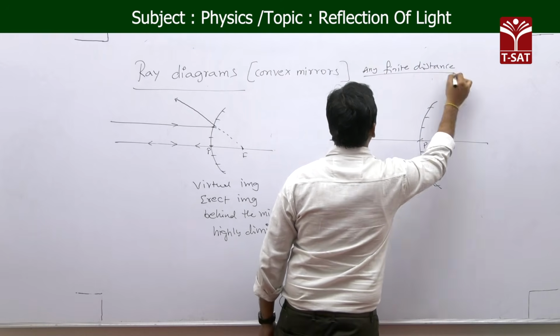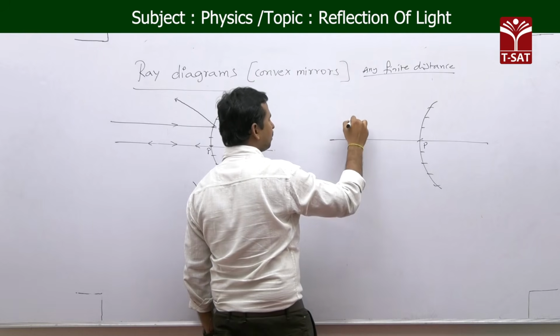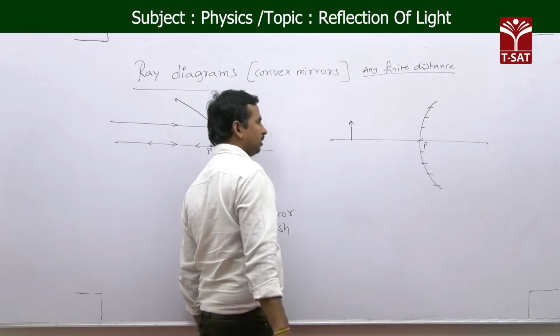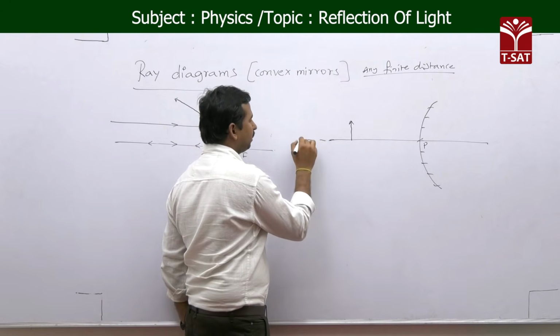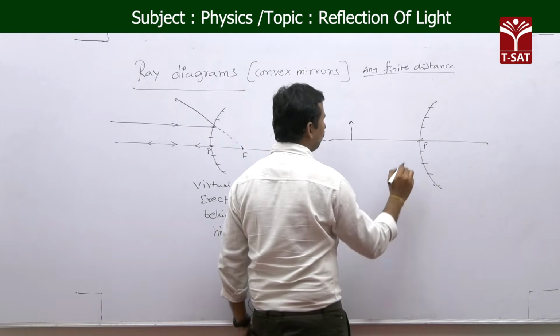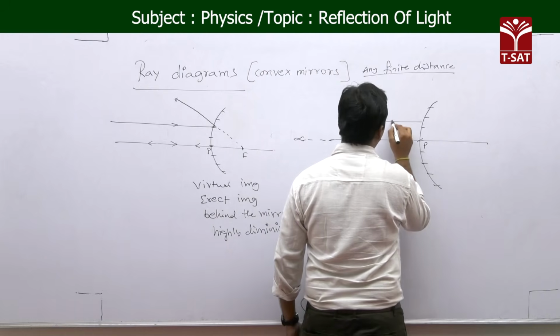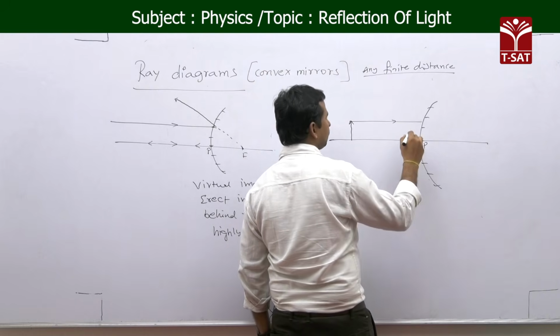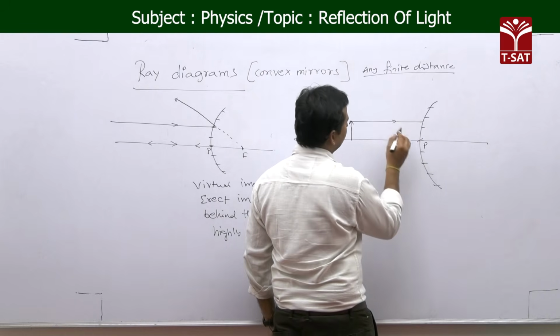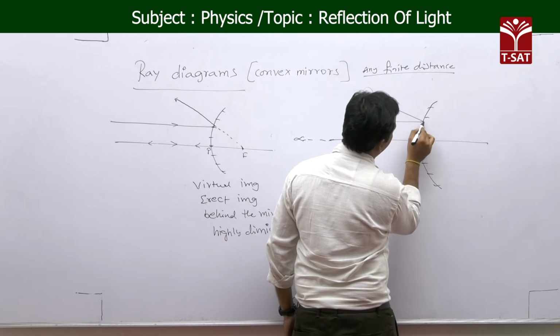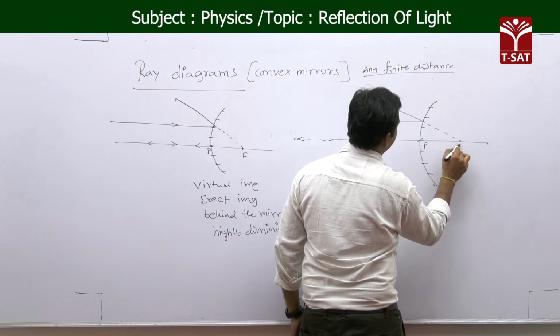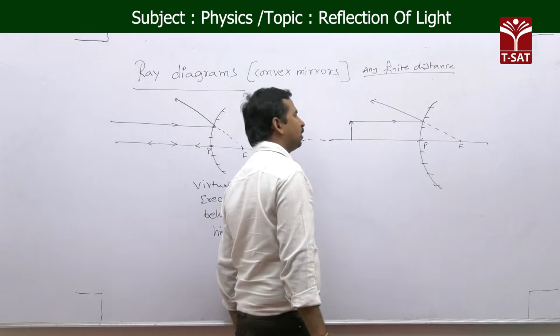If you are taking any finite distance here, let us suppose the object is placed here, other than infinite, in between infinite and the pole. Now, following rule 1, the light ray incident parallel to the principal axis on the convex mirror appears to be passing through the focus like this, because it is a virtual focus.